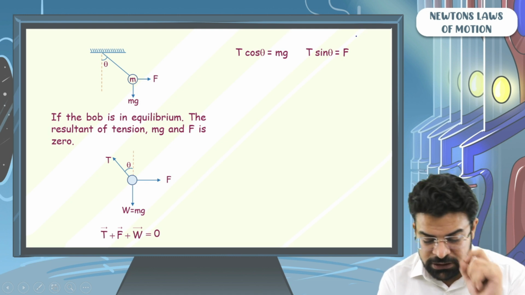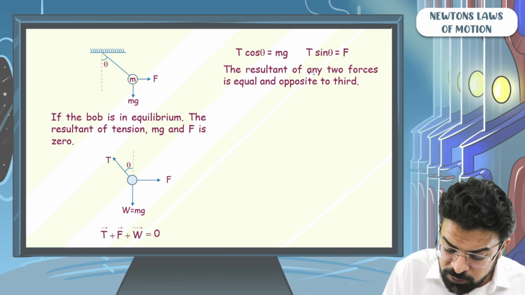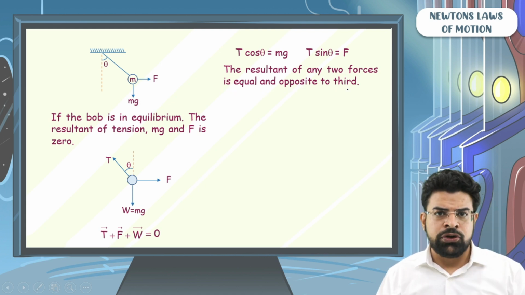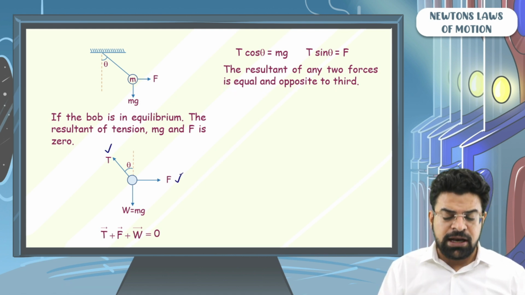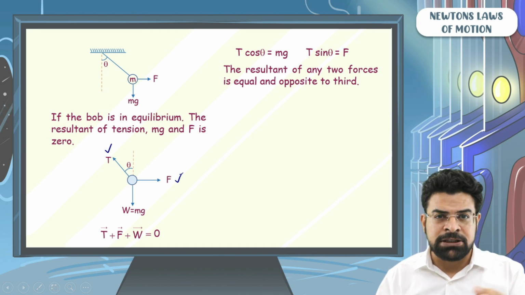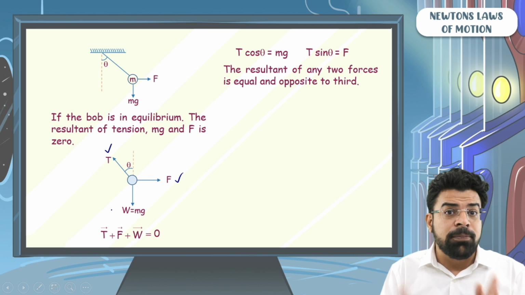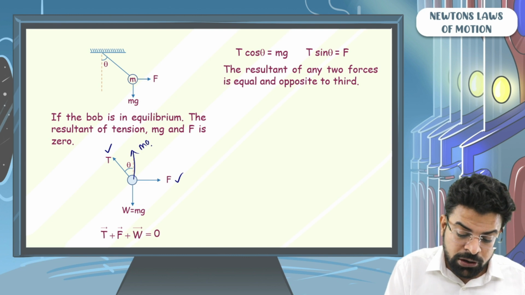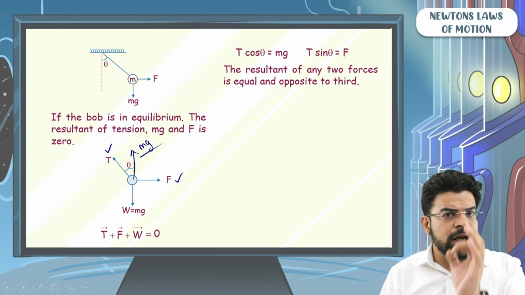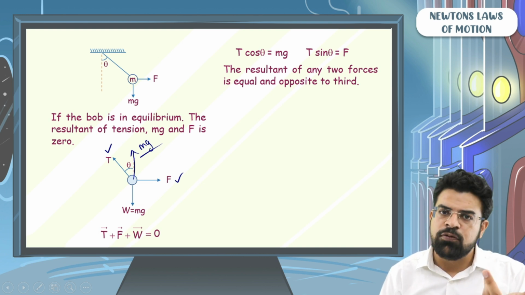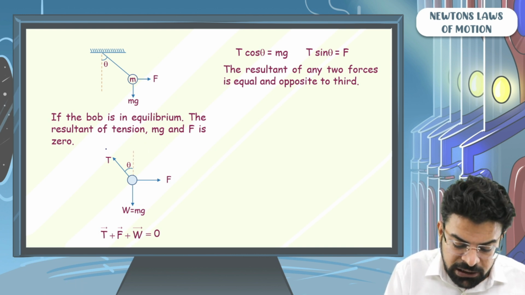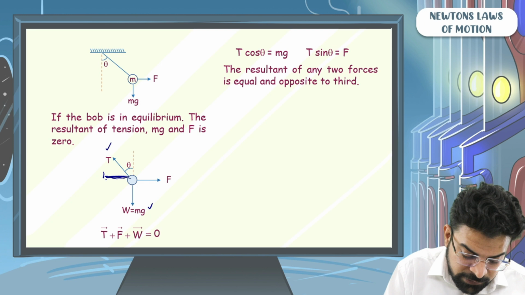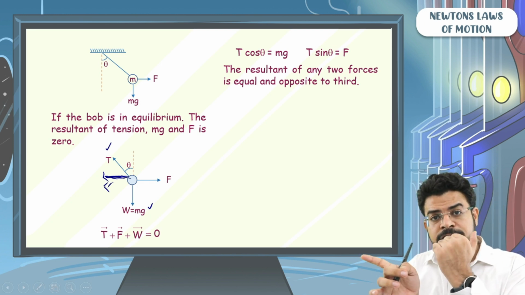What is the meaning of this? Let's see. Here we can say the resultant of any two forces is equal and opposite to the third. So if I find the resultant of tension and F, what will it be? I can say with 100% guarantee, since these three forces add up to 0, the resultant of tension and this external force F has to be mg upward. The resultant of any two forces has to be equal and opposite to the third force, then only the net force will be 0. Similarly, what will be the resultant of tension and force of weight? The resultant of these two has to be F towards left. That's why when you add another force of F, the resultant becomes 0.